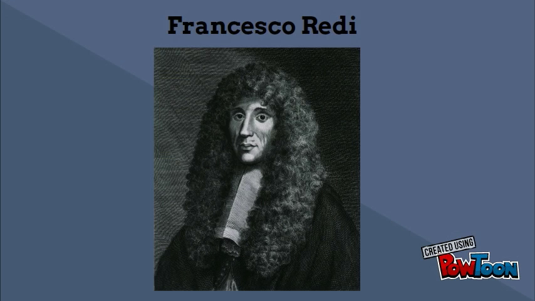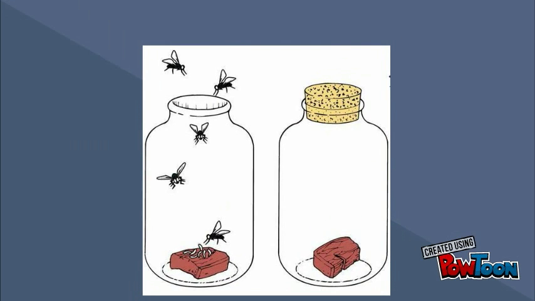The four requirements of life were a way to synthesize proteins, formation of a spontaneous membrane, a replicating system, and a coding system for proteins. Abiogenesis is the concept in which life originates from non-life organic molecules. Like other scientists during the 17th century, Francisco Redi did not believe in this, and so he created